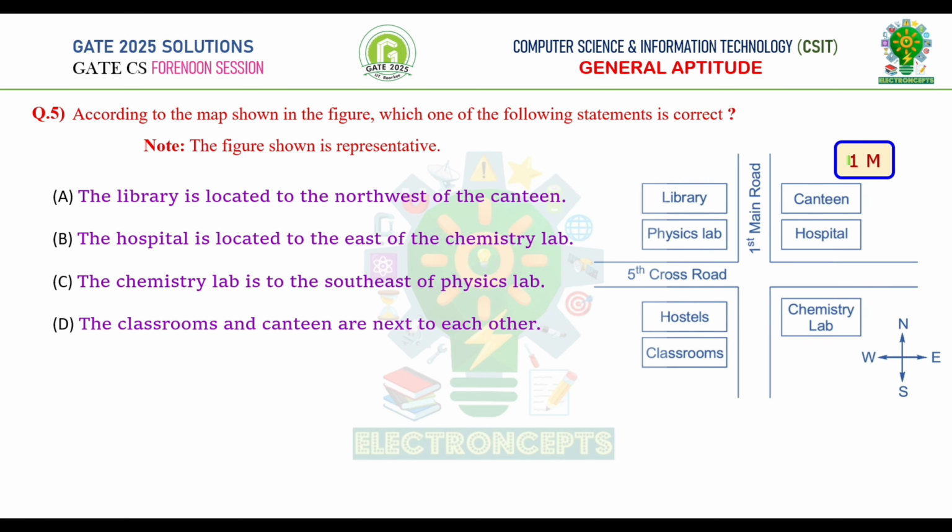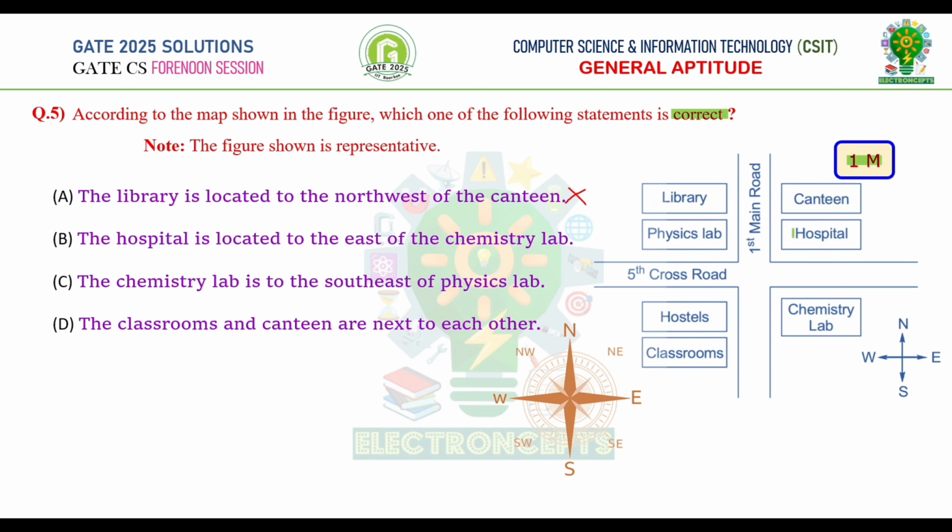Question number 5. This is get one more question. According to the map shown in the figure, which one of the following statements is correct? Here a map is given. Here in this question, we need to find the statement which is correct. Let's go through options and find which is correct. Option A, the library is located to the northwest of the canteen. Here library is located. Here canteen is located. Library is located west of canteen. Therefore, statement A is wrong.